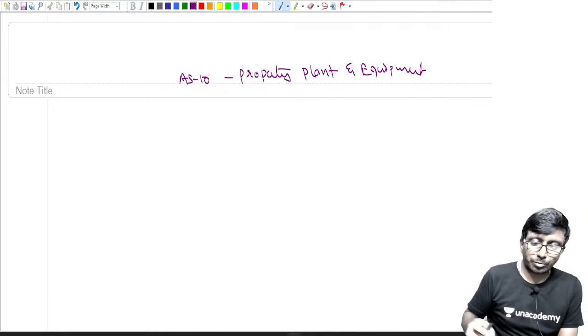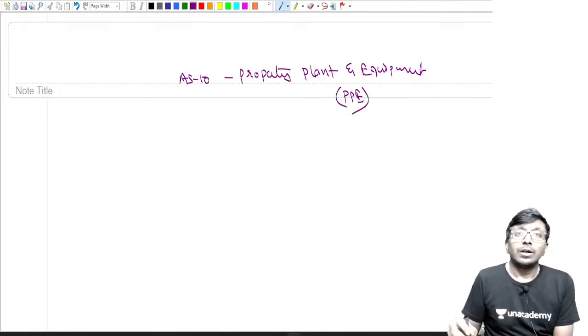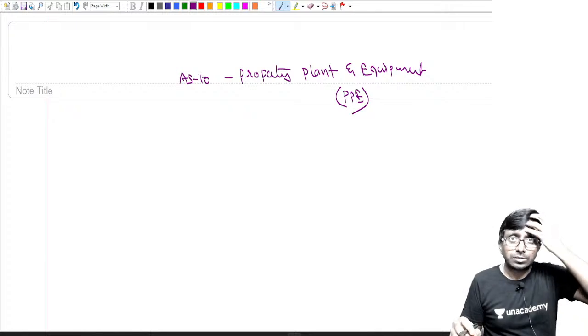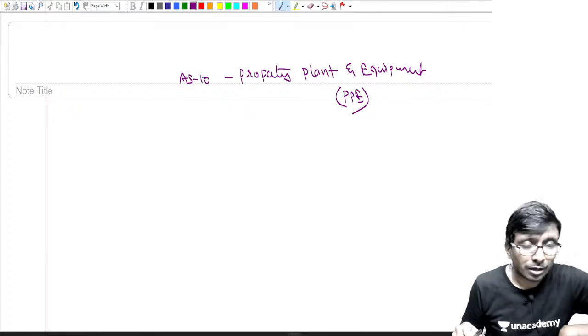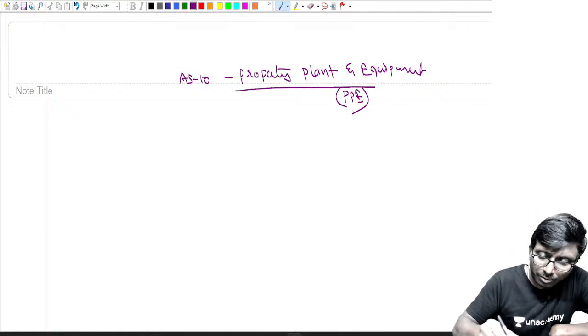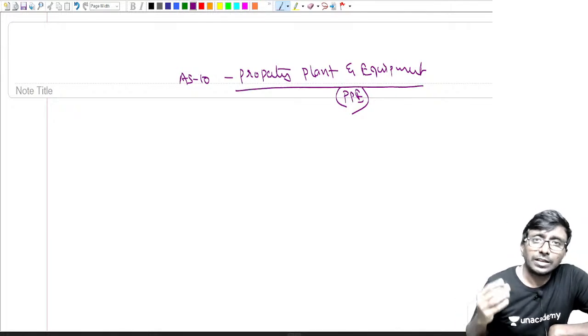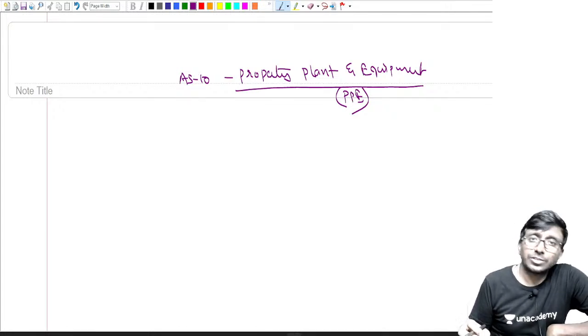Property, plant and equipment, PPE. It is one of the big standards, obviously a very big standard compared to other standards. Very important standard. Every time there will be one question from property, plant and equipment, directly or indirectly. Somehow they will be accommodating the standard, which is very much correct.